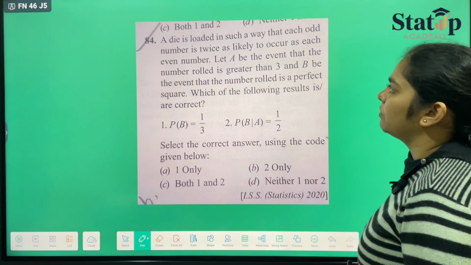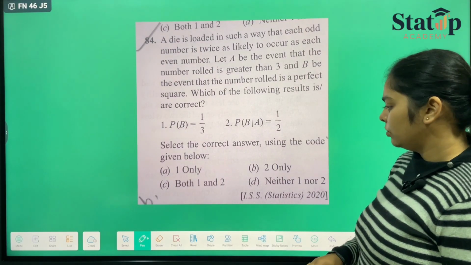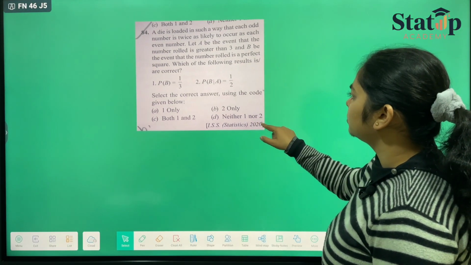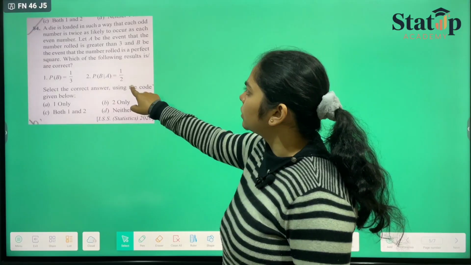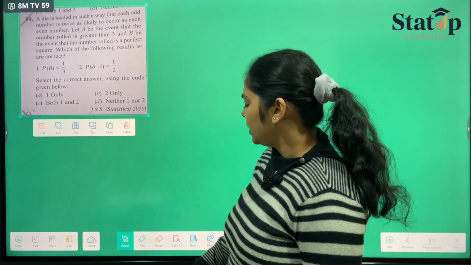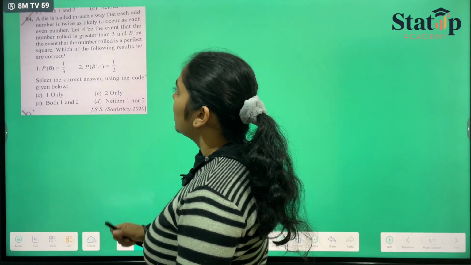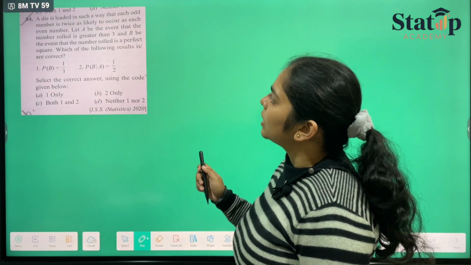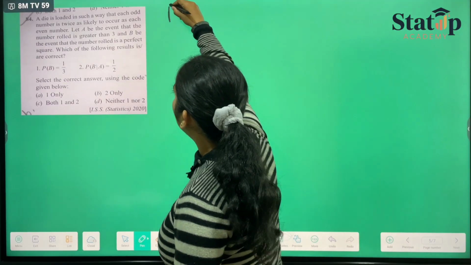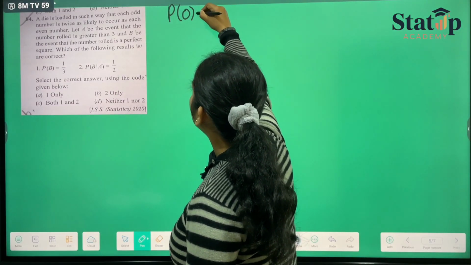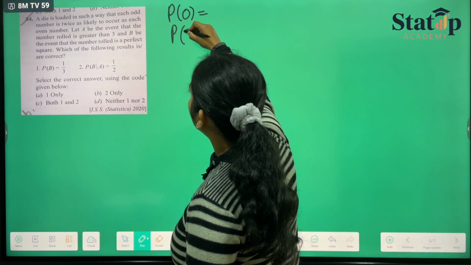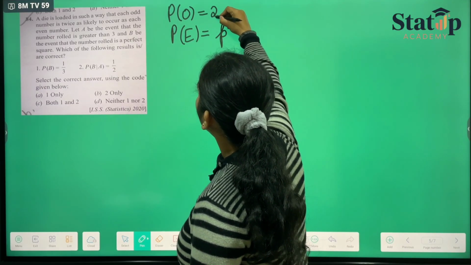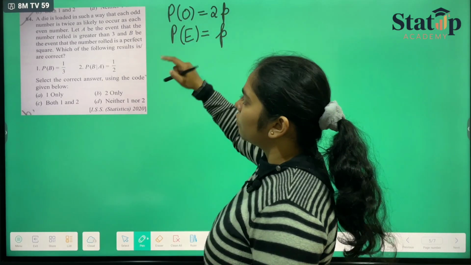Here they have given us a die is rolled. I hope that you've seen the question. Let me take it aside. This is the question of our 2020 examination. A die is loaded in such a way that each odd number is twice as likely to occur as each even number. Suppose the probability of an odd number and probability of an even number. Let us say that the probability of an even number is p. Then the probability of an odd number is twice that of even, so it will be 2p.